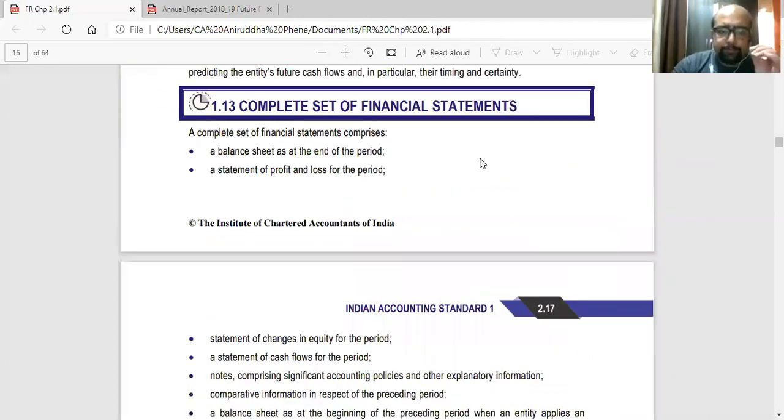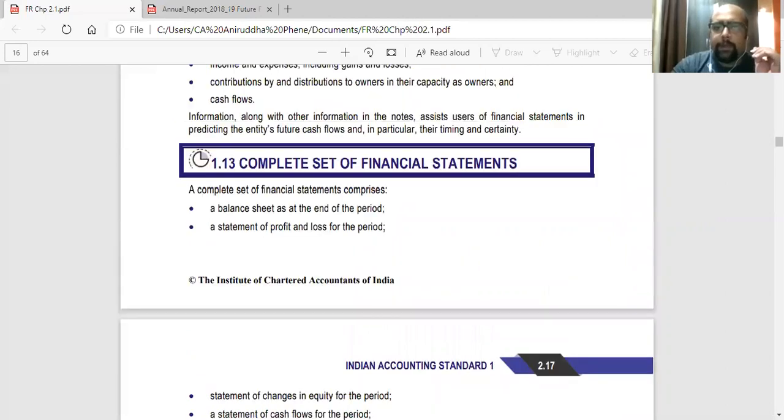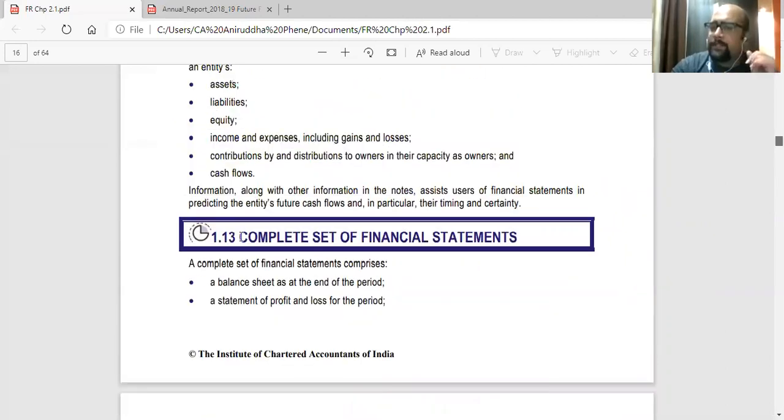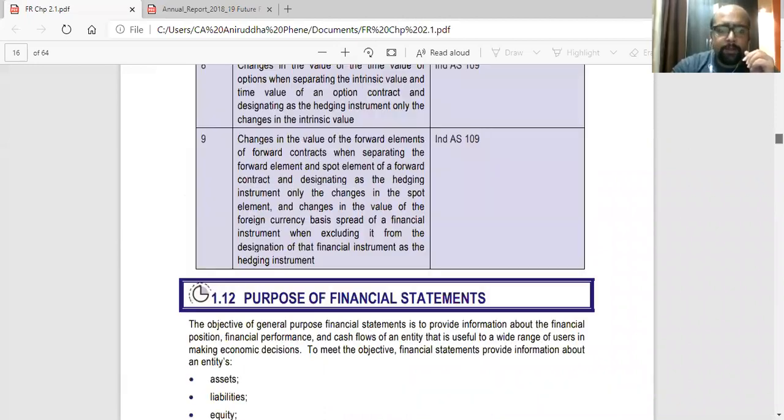Now, you can write down the complete set of financial statements part. That is a little important because we'll be using that a lot. So write down the name of the standard first.